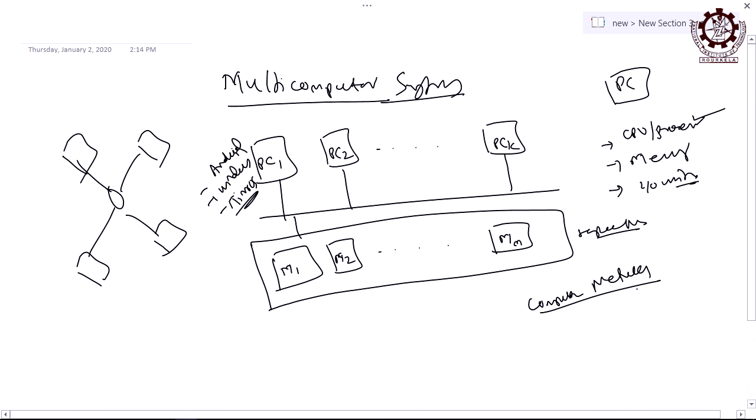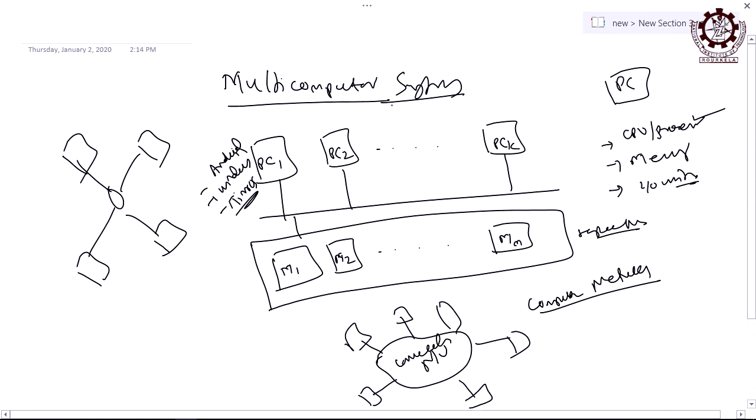Now, I think I will be able to define what is a computer network. So, can I say a computer network is a set of autonomous and independent computers which are interconnected by a communication network. So, this is a communication network in general, and these are the computers, right. So, from the multi-computer system, we got the distributed system.